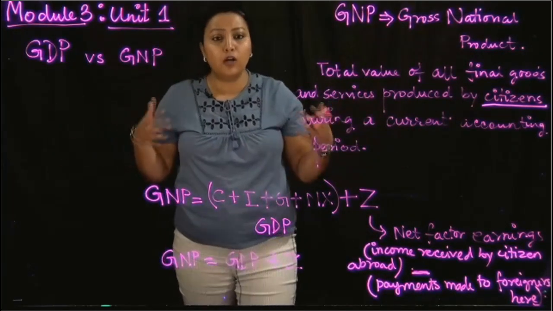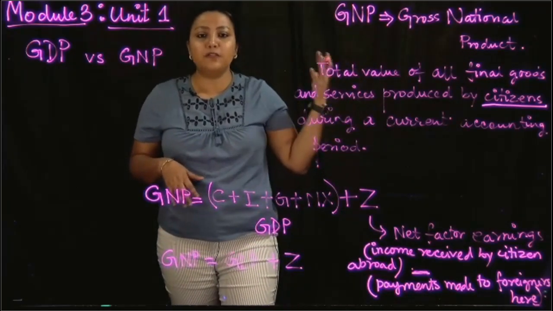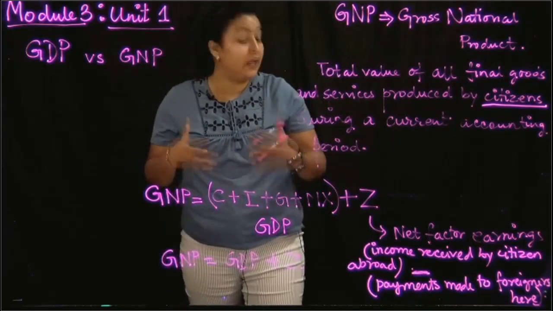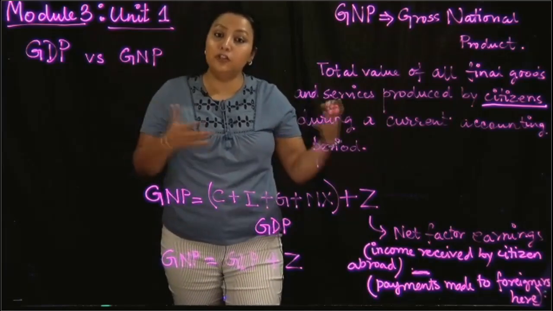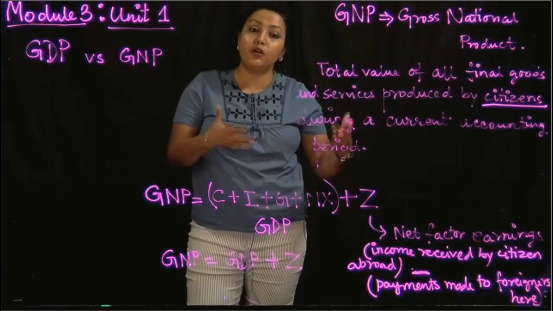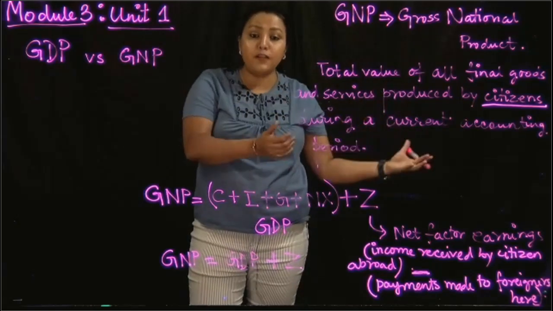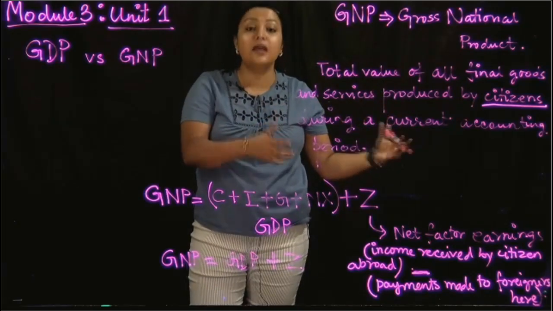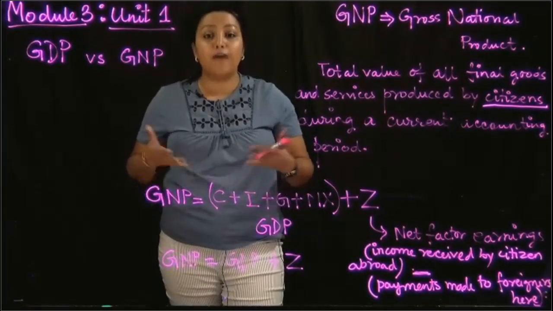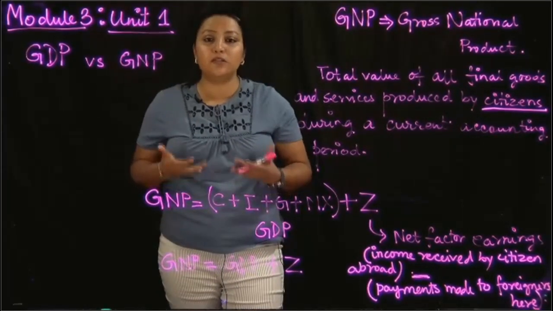So if the Coca-Cola company produces and operates in India and it earns profits in India, then the production of the Coca-Cola company in India would be a part of Indian GDP, because that production is happening on Indian soil.